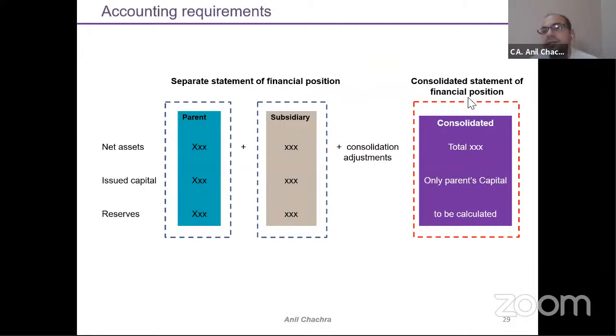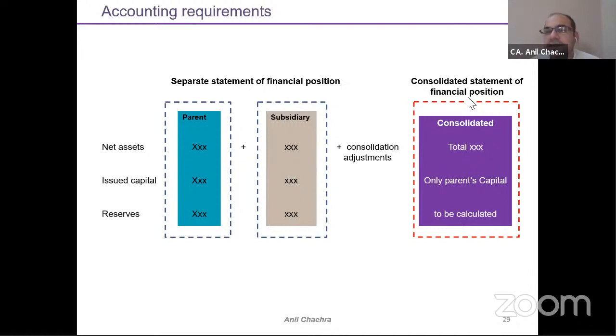So how will the financial statements look? I am assuming that we have knowledge of the separate financial statements. We will have the parent financial statements, then we will add all the numbers of the subsidiary, meaning net assets. On a simple basis, we will add those numbers.